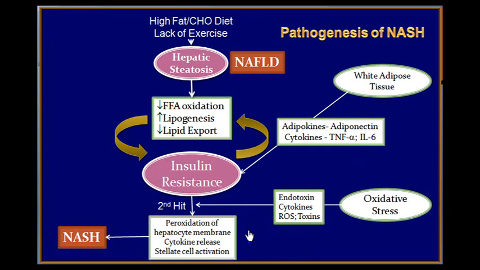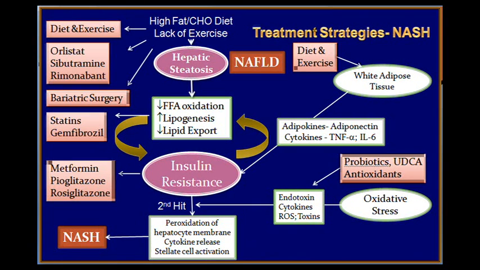There will be peroxidation of the hepatocyte cell membrane, and cytokines are released from the hepatocytes. Stellate cells, or the supporting cells, are activated. There will be inflammation, there will be associated fibrosis, which is nothing but non-alcoholic steatohepatitis or NASH.